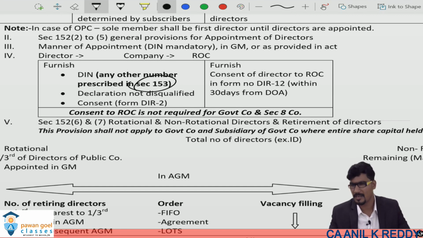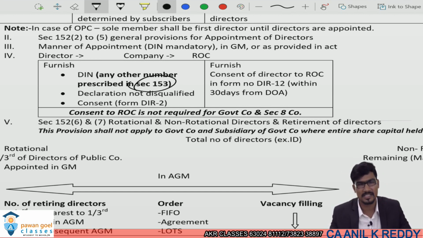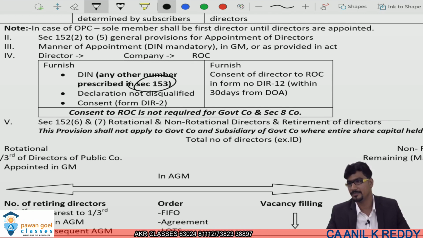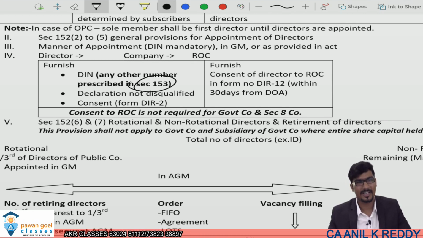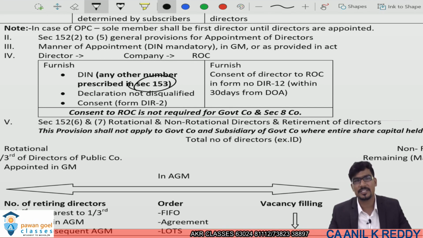But some of the amendments made by the government are exceptionally good, like section 139 being amended regarding the appointment of auditors. Every year ratification had to be done under the old provisions, but by the Companies Amendment Act 2017, if an auditor is appointed for a term of 5 years, no ratification is required. Why?